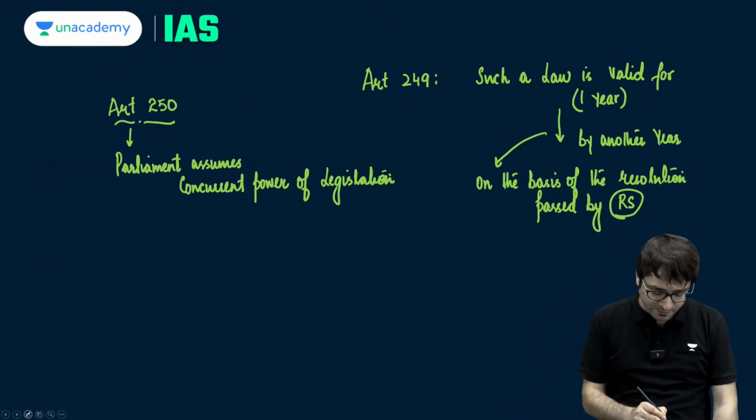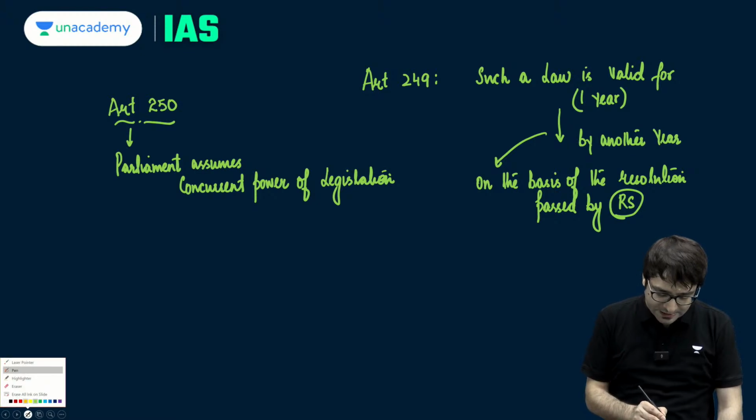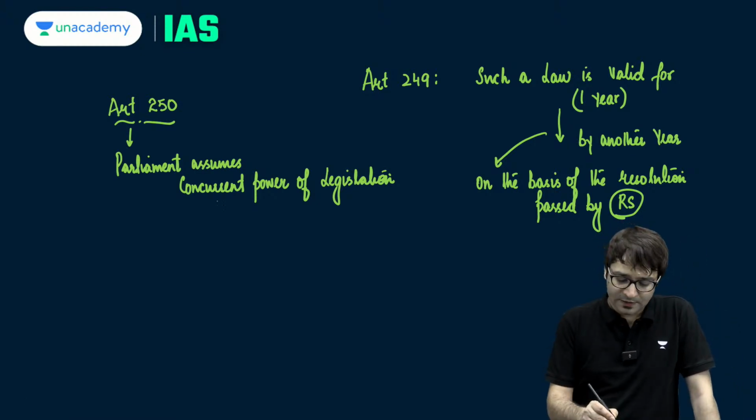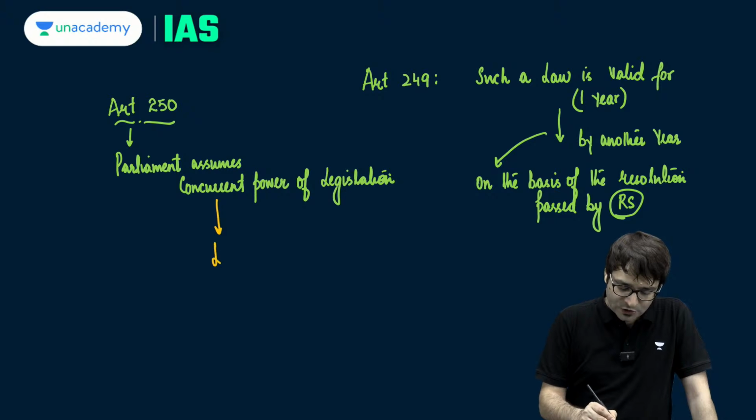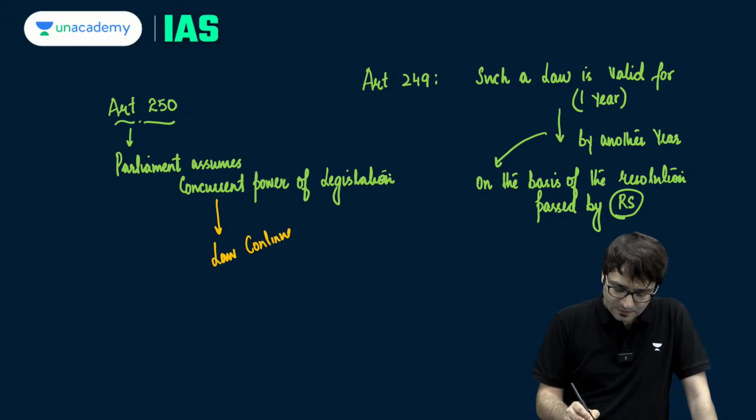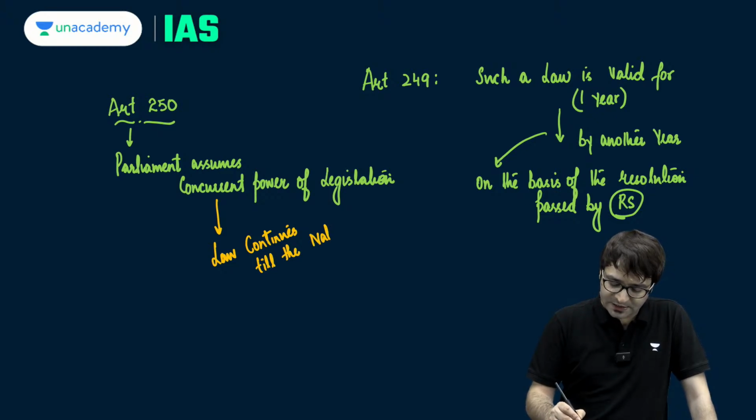But then you should also remember what is the validity of this law. This law continues till the national emergency is in place.